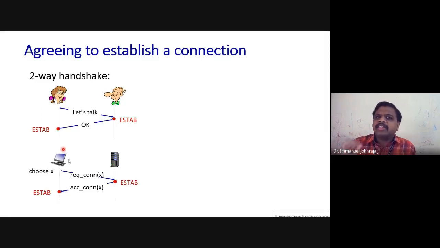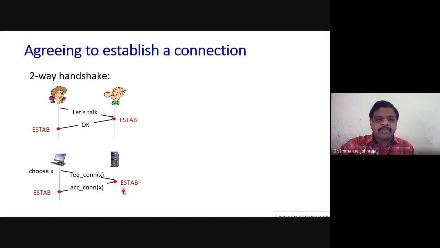Why should we go for a three-way handshake protocol? "Sir, two-way is sufficient, because if I want to talk to someone, maybe my authority or my subordinate, I go and ask, 'Can I take a minute of yours?' Then he says, 'Okay, what is that?' 'Yes, sir, actually, this is our conversation.' This is how our conversation starts. So why should I go for three-way handshake, sir? Two-way handshake protocol is sufficient, right?" Yes, that is the trouble.